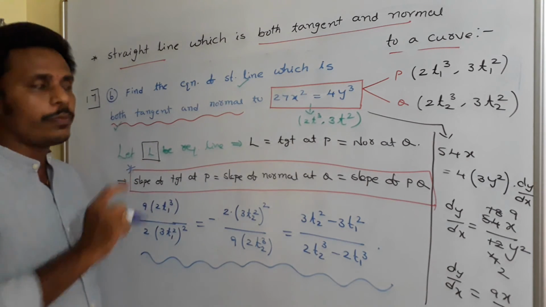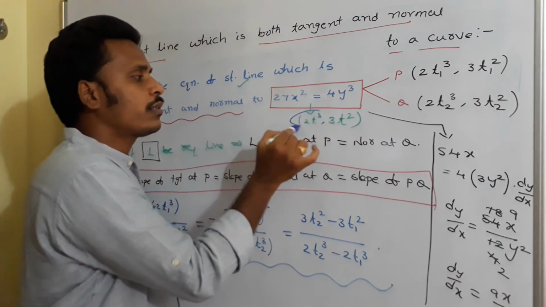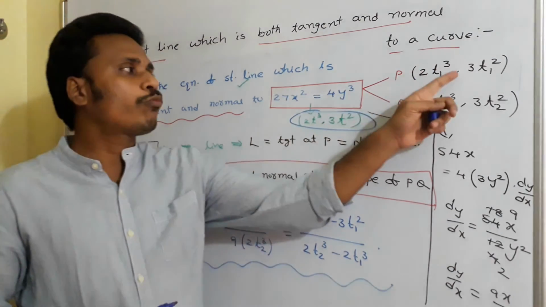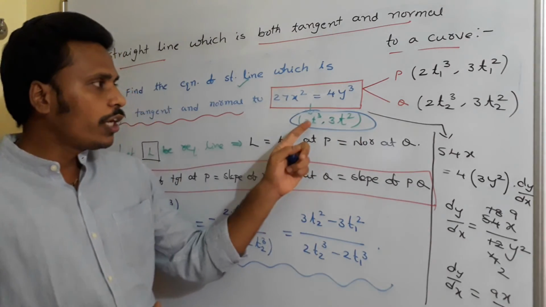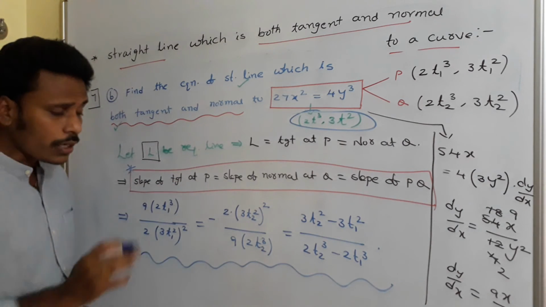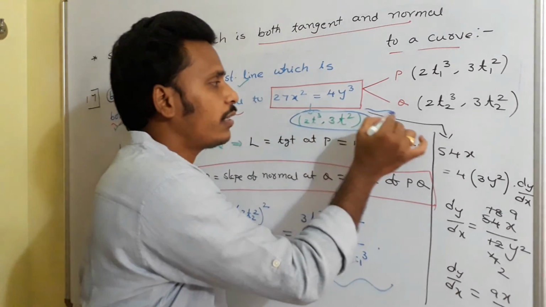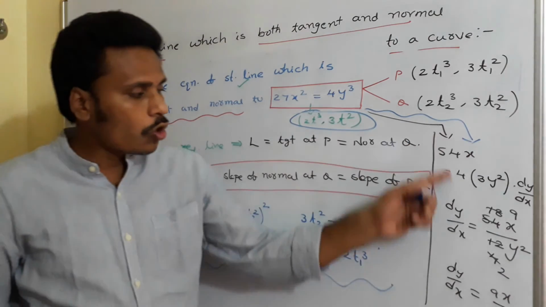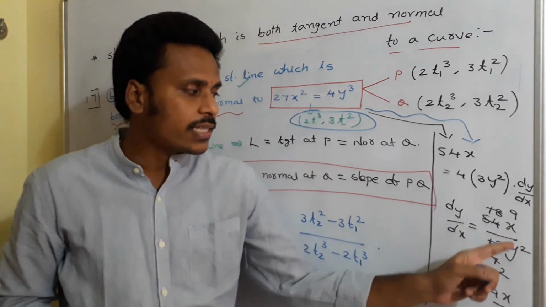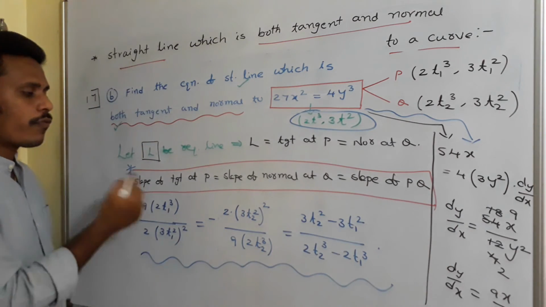Now we need two points P and Q on the curve. Let P and Q be general points, and we use the parametric coordinates (2t³, 3t²). From there, (2t1³, 3t1²) is point P and (2t2³, 3t2²) is point Q. The slope of tangent at P is this, and for that we need dy/dx, which I did here. If you differentiate the given curve, you get dy/dx as 9x by 2y². Replace the coordinates of P here, and that gives you the slope of tangent at P.